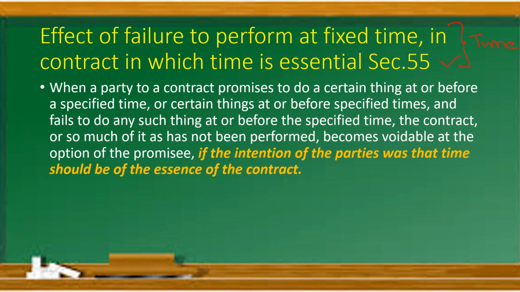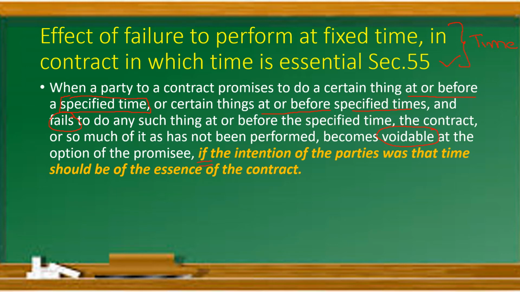So in that case what happens, see, when a party to a contract promises to do a certain thing at or before a specified date, okay, specified time, it is most important, or certain things at or before specified times and fails to do so any such thing at or before the specified time, the contract or so much of it as has not been performed becomes what? Voidable at the option of the promisee.